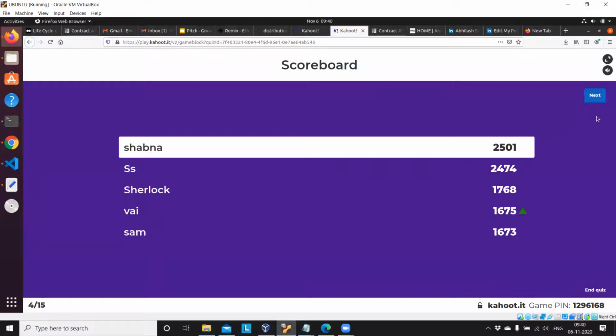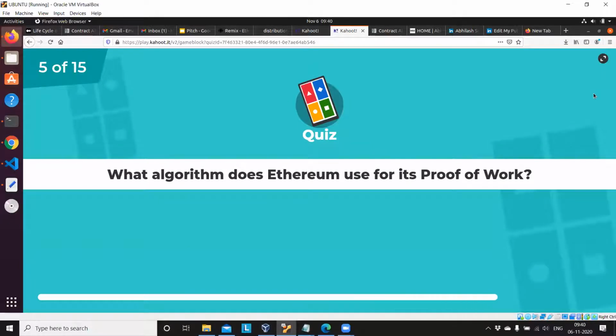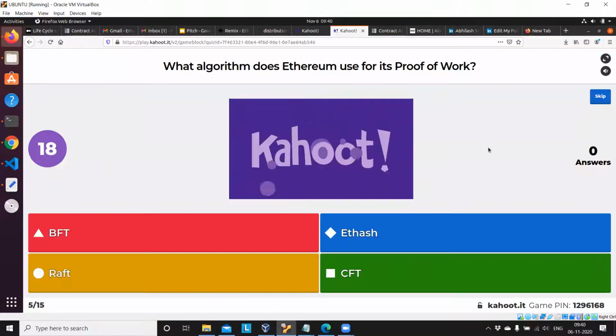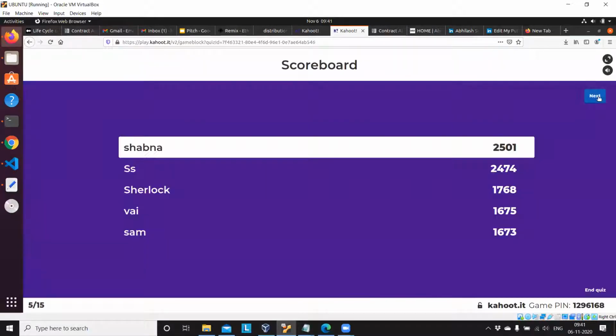And Shabna is in the lead. So what algorithm does Ethereum use for its proof of work? Only 3 right answers and 4 wrong answers. Shabna and SS.